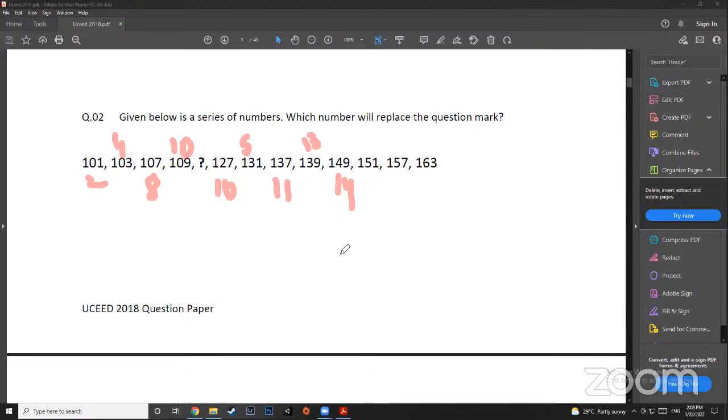It is a list of prime numbers. So sometimes they might give a series just from a list. Okay, list of prime numbers. So can you see that these are prime numbers? Prime numbers can only be divided by themselves and 1, right? They're not divisible by anything else. So this is a list of prime numbers. So as Sriraj is correctly pointing out, the correct answer would be 113.